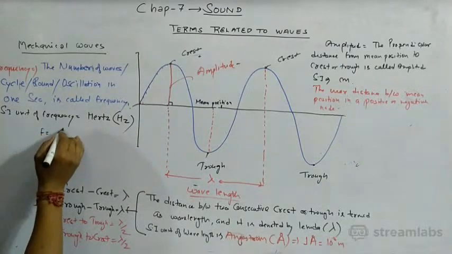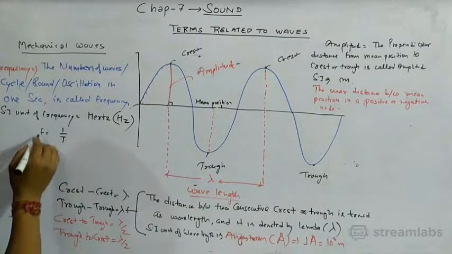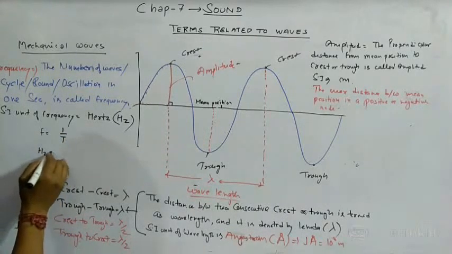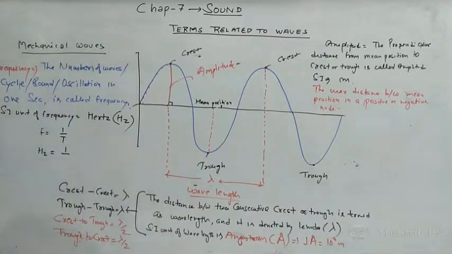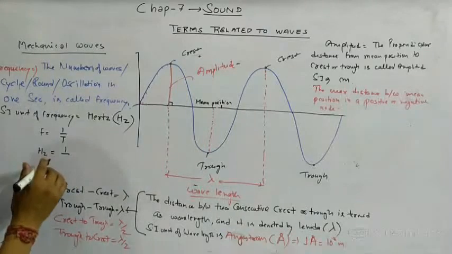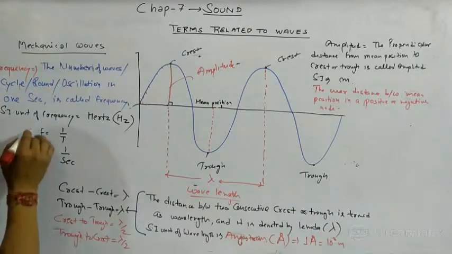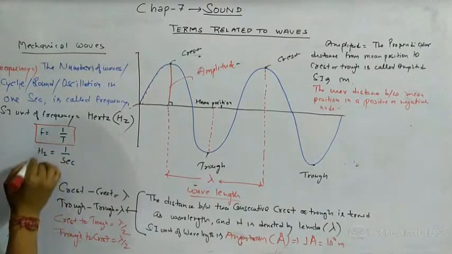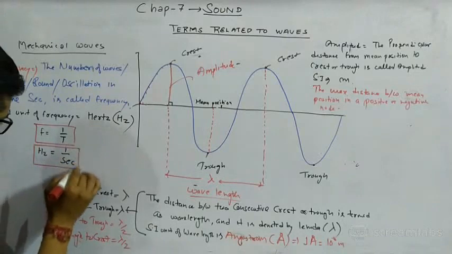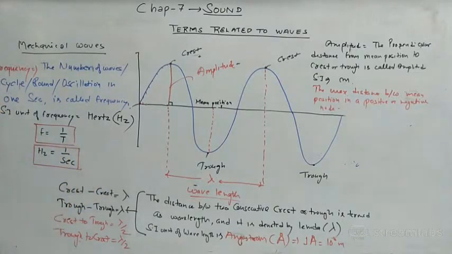Frequency is equal to 1 upon T, where T is in seconds. So this is a formula: frequency is equal to 1 upon T. We can also write frequency in hertz is equal to 1 upon 1 second. These are the two formulas related to frequency.